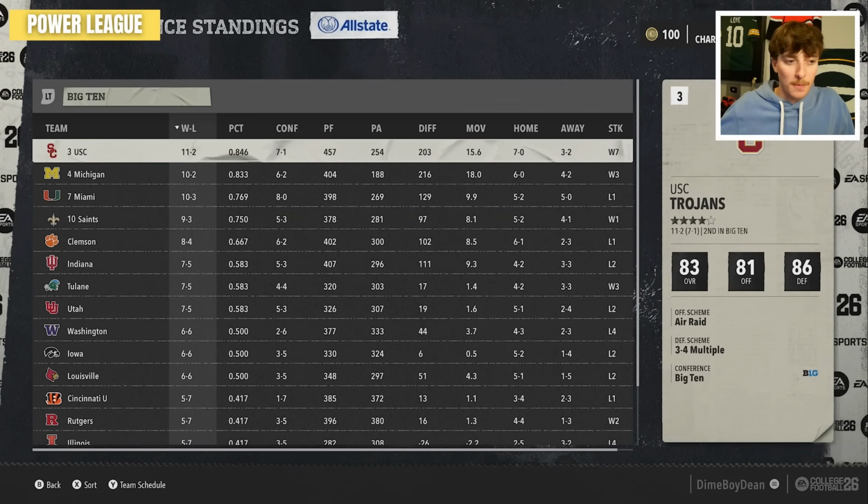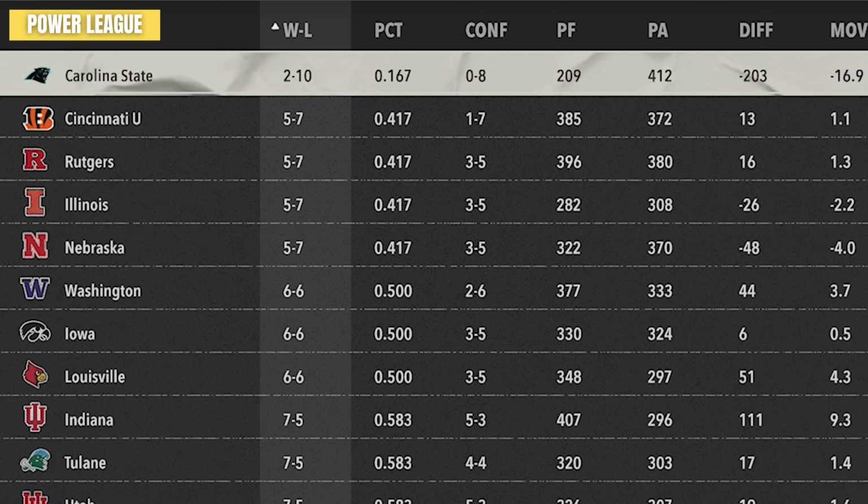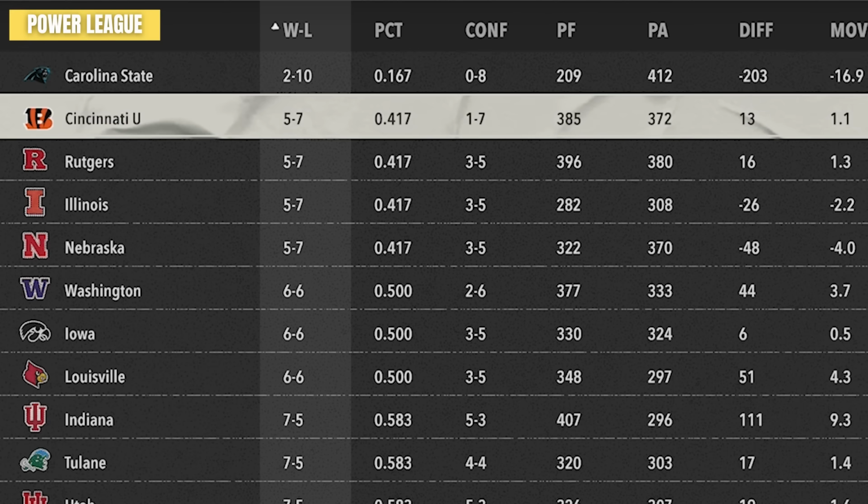But looking at the other side of the Power League of the Big Ten, I think USC's going right back up to the NFL level because they went 11-2. Somehow the Panthers went 2-10. I think they're definitely getting relegated. So that means they're going to join the Miami Dolphins in the Standard League. That's as far as NFL teams have gone so far. The Bengals might be there too.